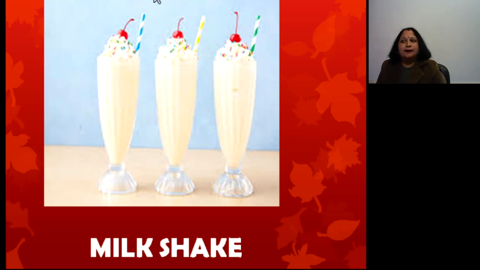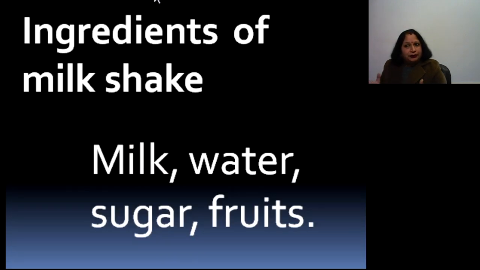In the same way, another example is milkshake. So what are the ingredients used in milkshake? Milkshake has ingredients like milk, water, sugar, fruits. Here also, except the water, the milk is obtained from animals, and sugar and fruits from plants.